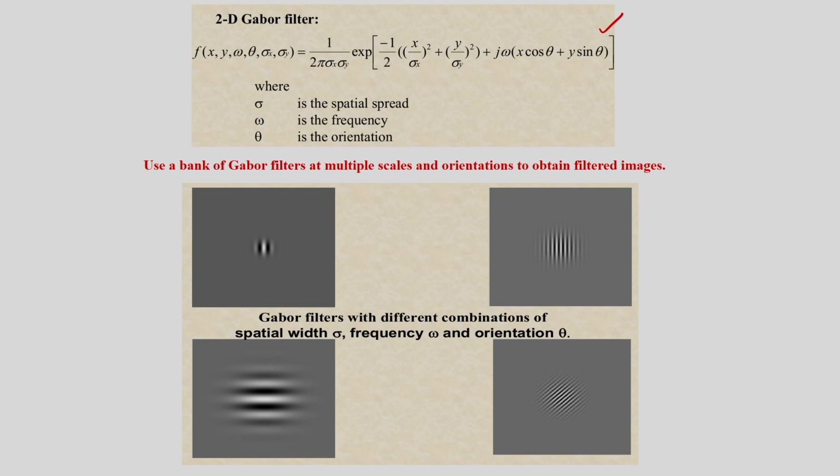In this case you can see we use a bank of Gabor filters at multiple scales and orientations to obtain the filtered image, with different combinations of spatial width, frequency omega and orientation theta. You can see all these examples 1, 2, 3, 4. So this is about the Gabor filter. By using the Gabor filter we can extract texture features.